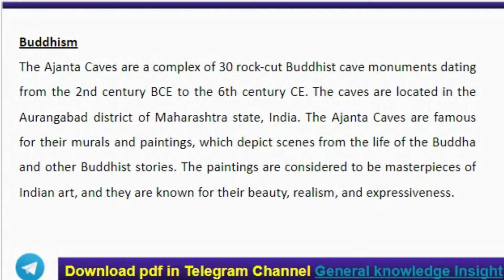The caves are located in the Aurangabad district of Maharashtra state, India. The Ajanta caves are famous for their murals and paintings which depict scenes from the life of the Buddha and other Buddhist stories. The paintings are considered to be masterpieces of Indian art and they are known for their beauty, realism and expressiveness.